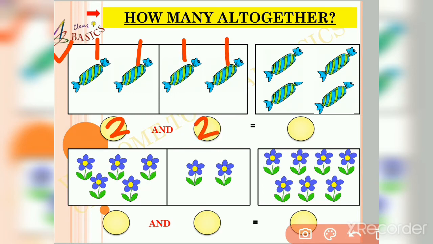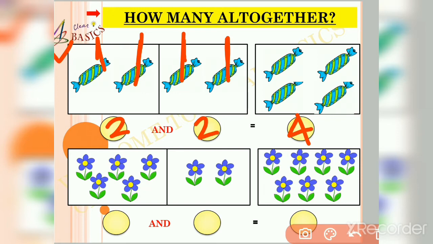So friends, how many altogether? Let's find out. 1, 2, 3, 4. So friends, 2 chocolates plus 2 more chocolates is equal to 4 chocolates. Now friends, let us move to our next picture.